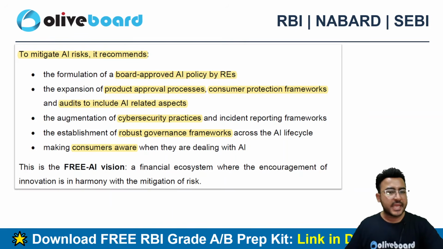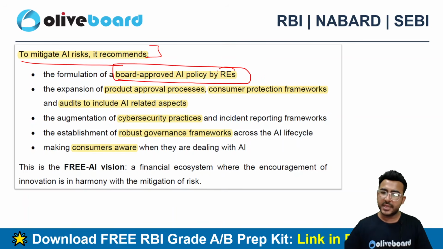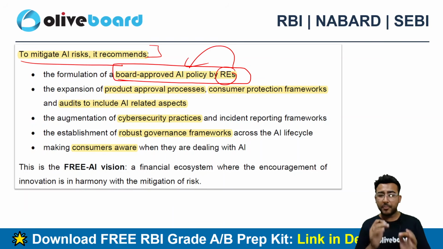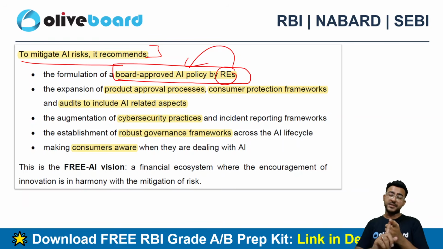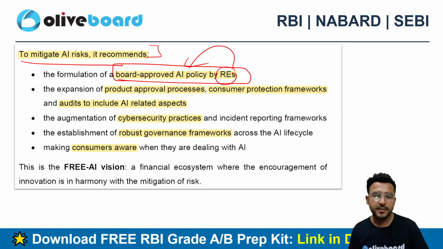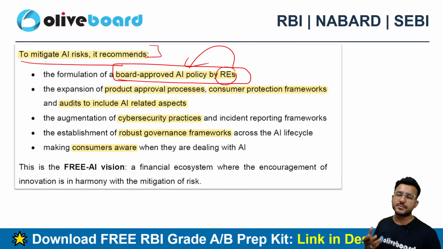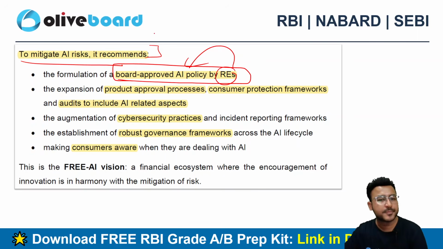Now to mitigate the AI risk, this particular committee has recommended a board approved AI policy by the regulated entity. If you are a regulated entity, you should have a board approved AI policy. That's essential. Okay. सबसे first काम is always to form a policy. जब policy नहीं होगी तो standardization नहीं होगा. Standardization नहीं होगा तो how can we expect people कि वो पॉलिसी को फॉलो भी कर रहे होंगे, वो एक प्रॉपर मैनर में काम कर रहे होंगे, वो नहीं कर सकते बिकॉज देयर इज नो स्टैंडर्ड ऑपरेटिंग प्रोसीजर.